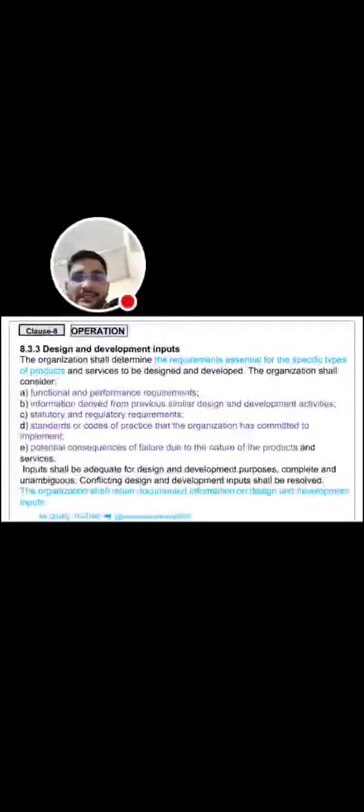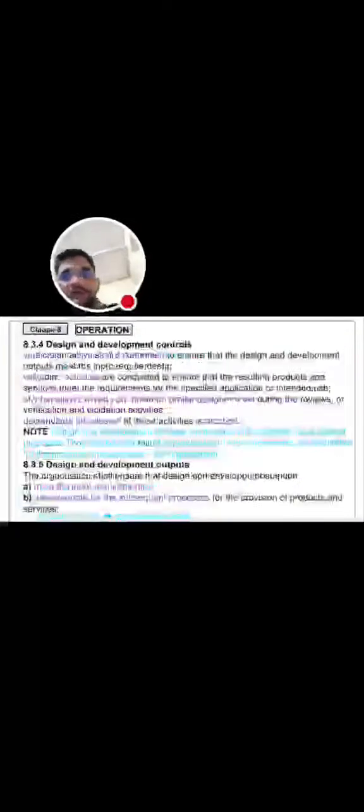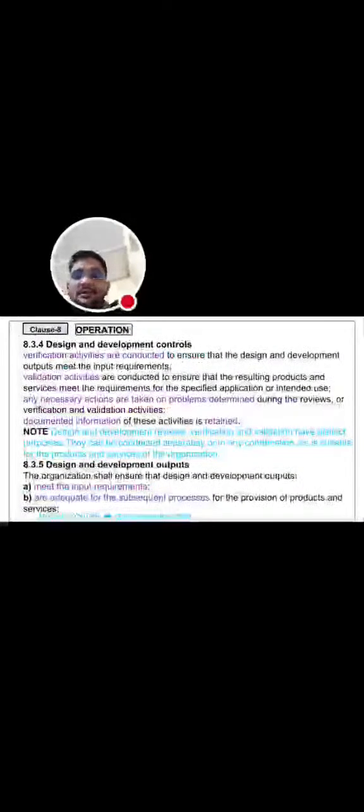What are the design and development inputs? Inputs means the functional and performance requirements, information derived from previous similar design and development, statutory and regulatory requirements, standards or codes of practice that the organization has committed to implement, and potential consequences of failure due to the nature of the products and services. Next is design and development controls.